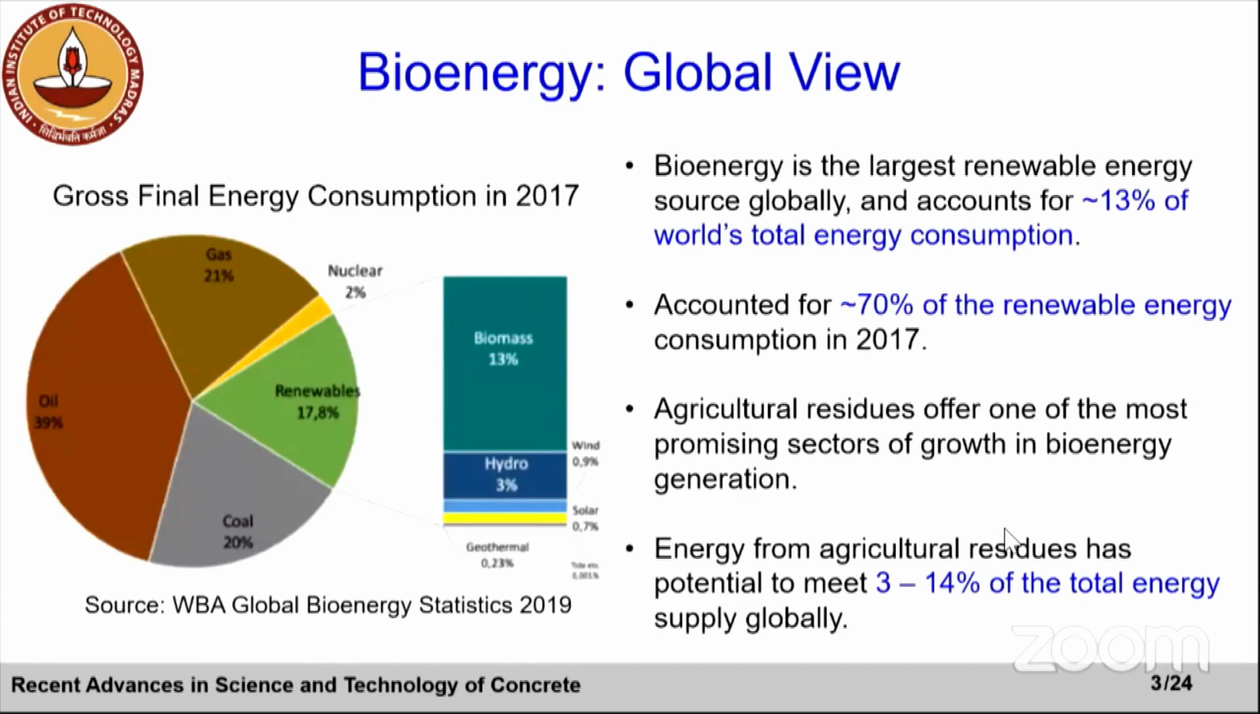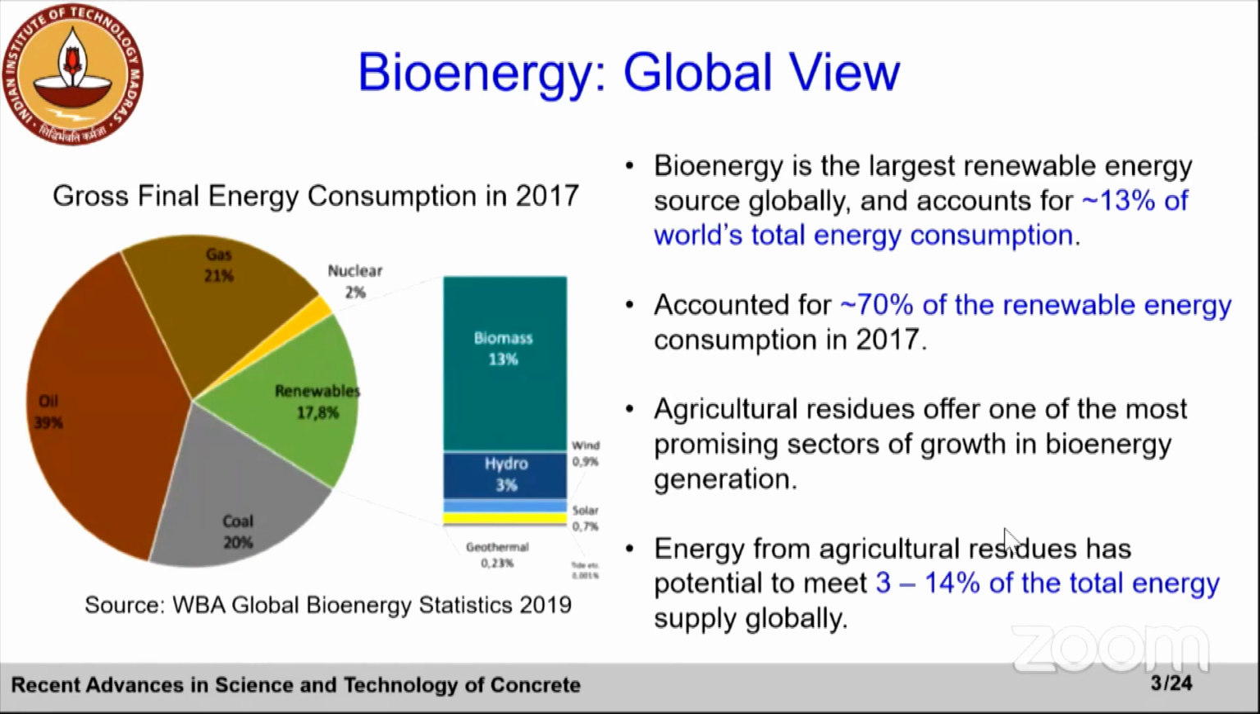So let's look at some of the statistics. Bioenergy, which is derived from biomass, is the largest renewable energy source globally. It accounts for roughly 13% of the world's total energy consumption. For more details, please go through this report by Global Bioenergy Statistics 2019. And bioenergy accounts for roughly 70% of the renewable energy consumption.